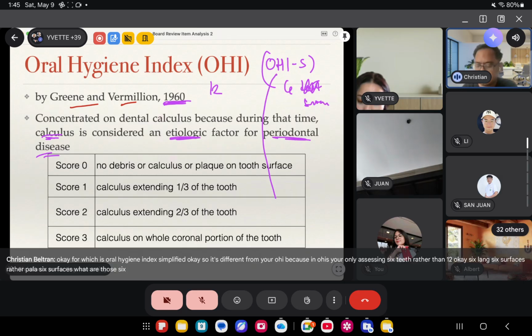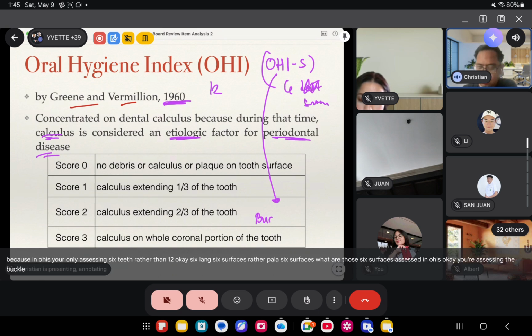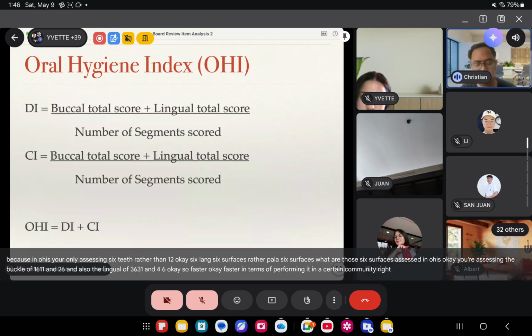What are those 6 surfaces assessed in OHIS? Okay? You're assessing the buccal of 1.6, 1.1, and 2.6, and also the lingual of 3.6, 3.1, and 4.6. Okay? So faster na siya. Okay? Faster in terms of performing it in a certain community, right? We have the formula here.